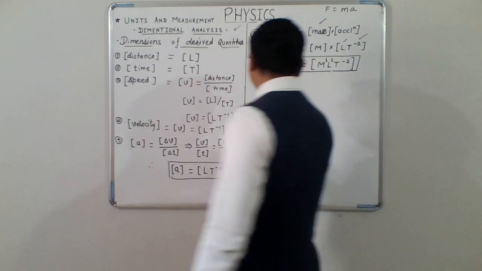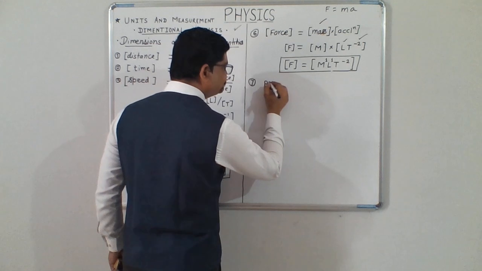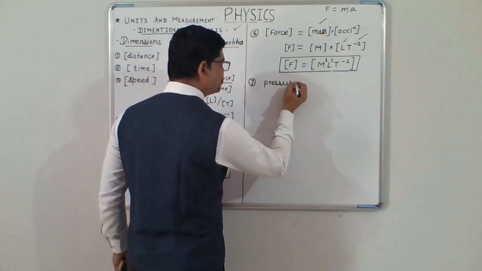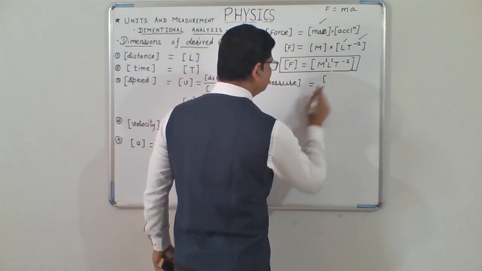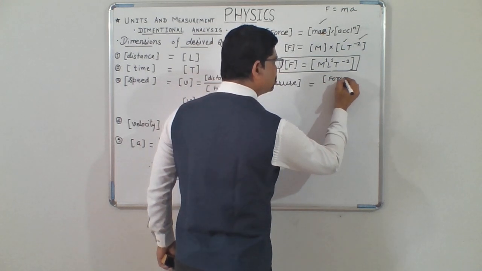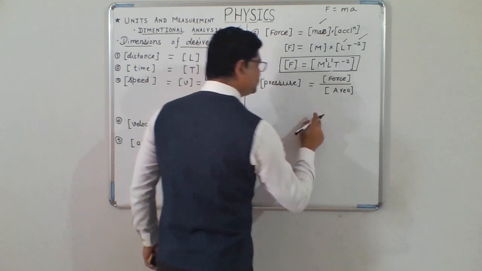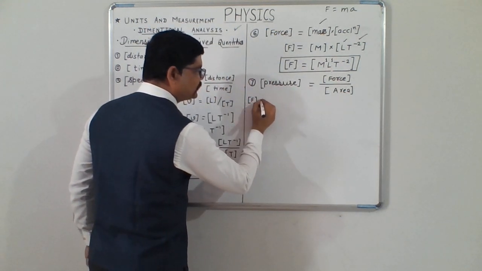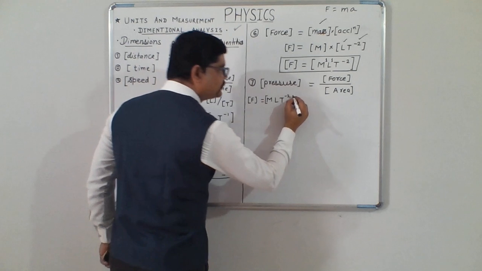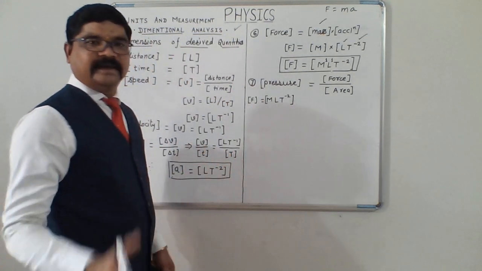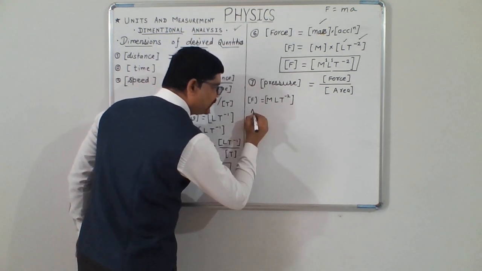In this way, since we know force now, we can readily find the dimensions of pressure. By formula, pressure is equal to force upon area. Let me write the dimensions of force separately. F is equal to MLT minus 2. We will always need to give the square bracket, otherwise the equation will not have any importance. So dimensions of force are MLT minus 2 and dimensions of area.